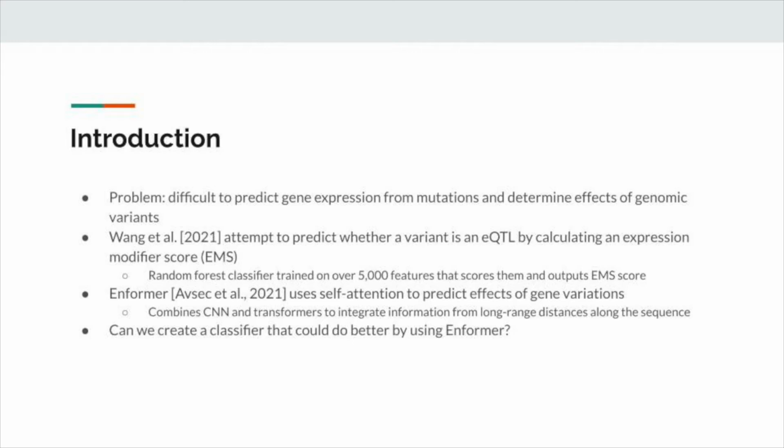There's also a model called Enformer, which combines state-of-the-art deep convolutional neural networks and transformers. By using attention layers that can integrate information from long-range distance along the sequence, Enformer is able to predict the effects of gene variations. Our goal is to create a classifier that is trained on Enformer predictions and can achieve better performance than the previous work.